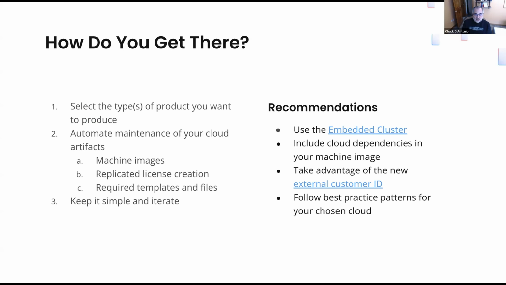I would recommend that we do a server product using the embedded cluster, and that's the example we're going to look at today. You want to make sure you automate the maintenance of all of your artifacts, right? You're going to need some machine images in the server model. You're going to want to create the replicated license. You're going to have templates and files that are necessary and supported. So all the things that are running in your cloud, and we're going to see an architecture picture in a second. Some elements are going to be running in your cloud. Some elements are going to be running in your customer's cloud. So all of the things that are running in your cloud, you want to make sure you have automated maintenance of those things, so that you can easily modify those and get them up and running.